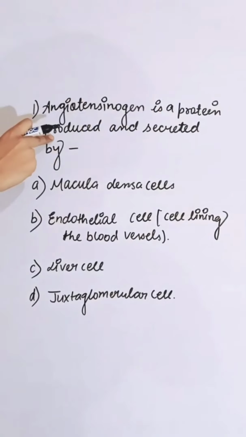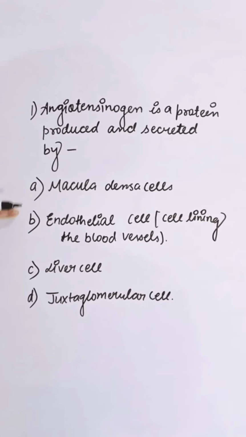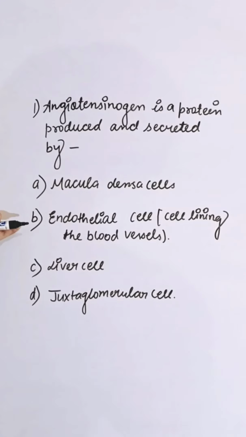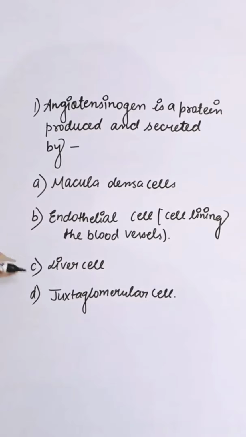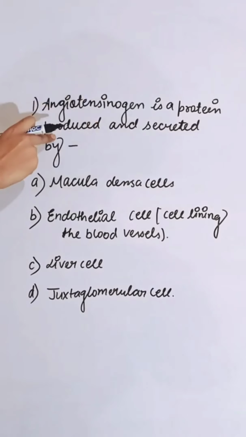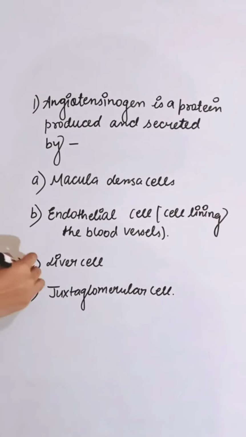Angiotensinogen is a protein produced and secreted by: first option macula densa cell, second endothelial cell, that is a cell lining the blood vessel, third liver cell, fourth juxtaglomerular cell. Angiotensinogen is a protein produced and secreted by the liver cell. So the correct answer is C.